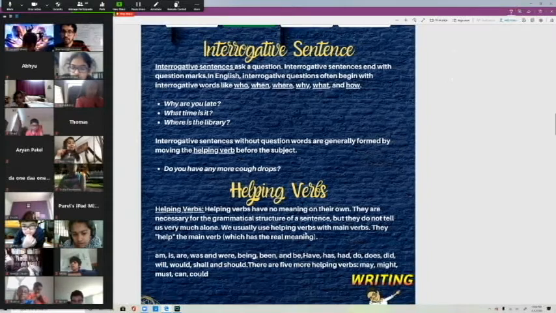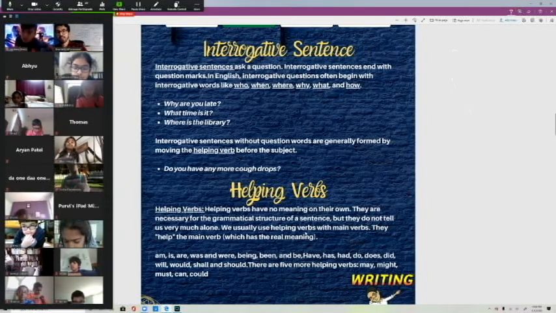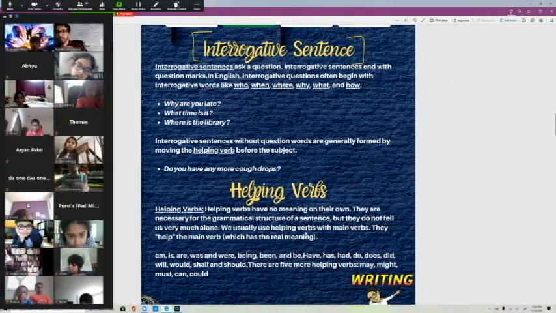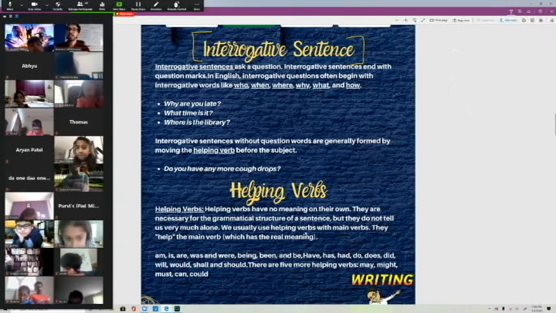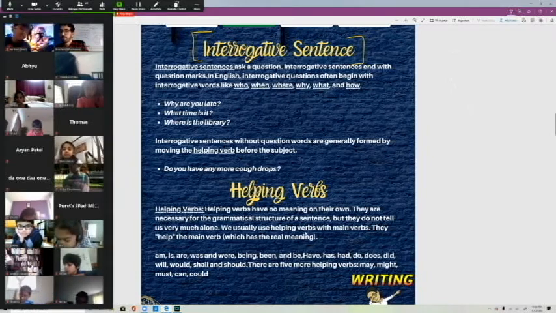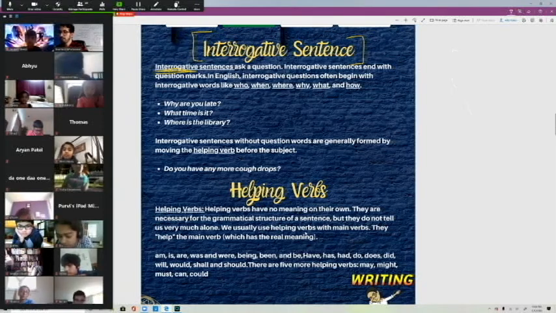All right, the second type of sentence that we have is an interrogative sentence. Okay? Interrogative sentences. Think of interrogative. What word do we have in interrogative? Does anybody know? What does interrogative sound like?